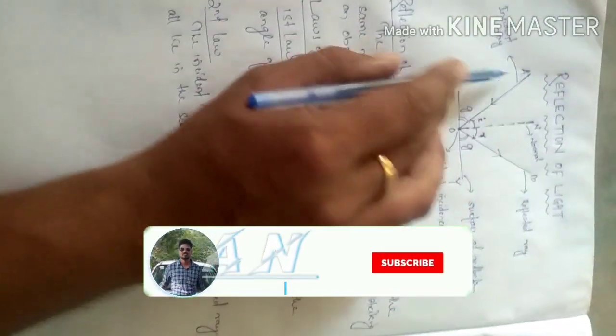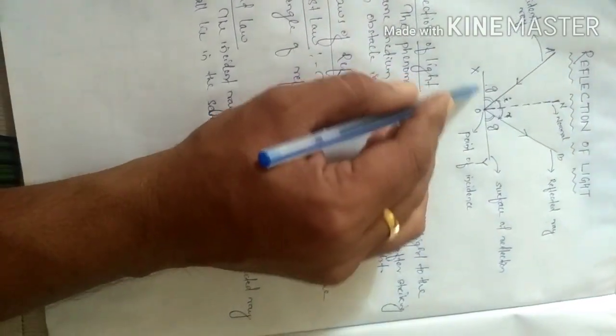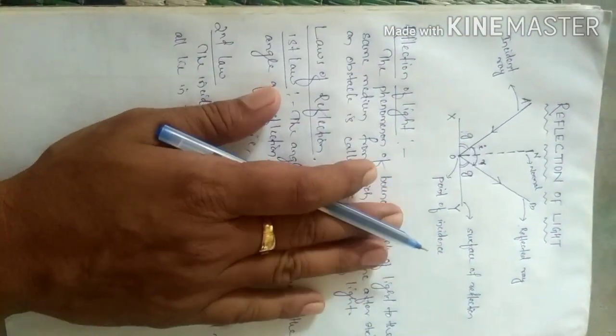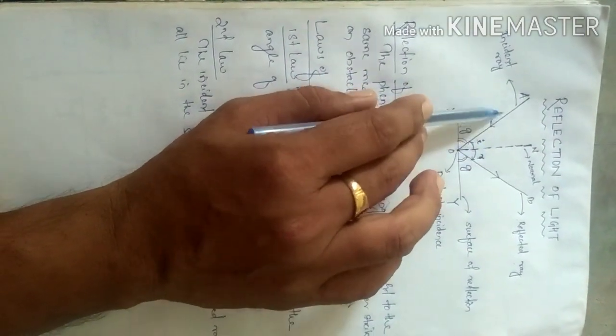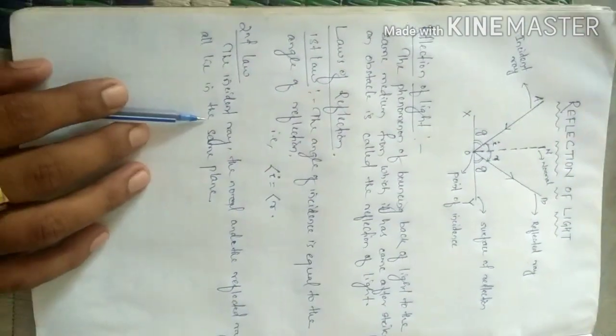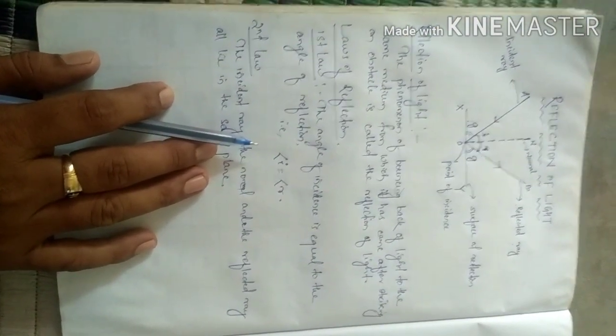That is, the incident ray, the reflected ray, and the normal drawn at the point of incidence all lie in the same plane. In this particular case, these three lines or rays are drawn in the plane of the paper. These are the two laws which govern the concept of reflection.